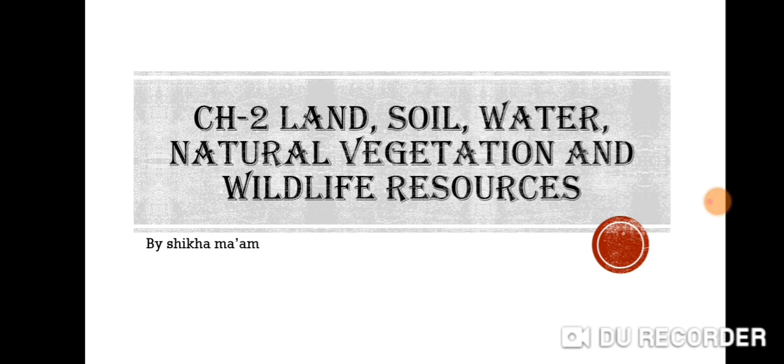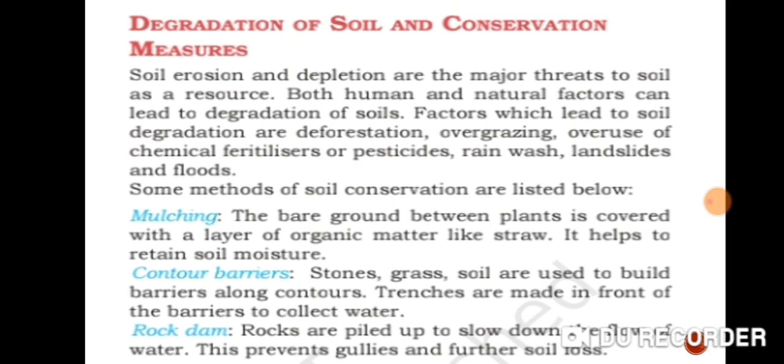Now see, degradation of soil and conservation measures. Deforestation, overgrazing, overuse of chemical fertilizers or pesticides, rainwater, landslides and floods are the factors which lead to soil degradation. Degradation means downfall. Excessive use of fertilizer and high yield crop varieties are also causes of soil degradation. The fertility of soil is lost day by day.